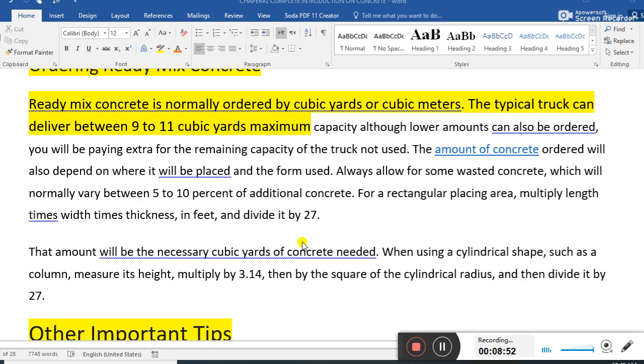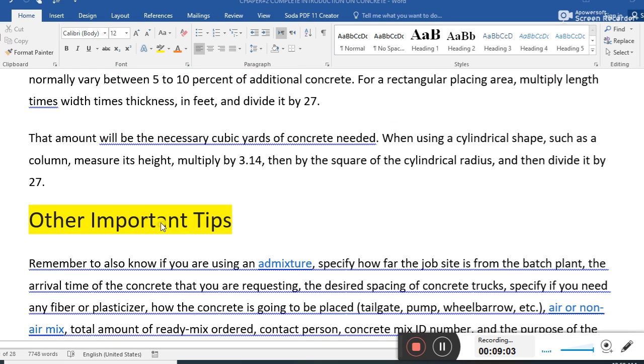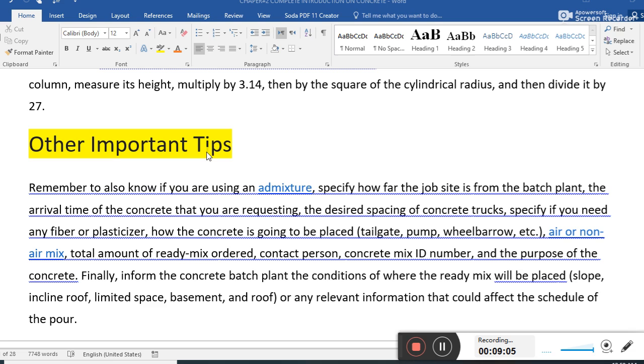But I just highlighted some important points because this video is too long. I don't want to make it very long, but I just highlighted some important points. Other important tips.